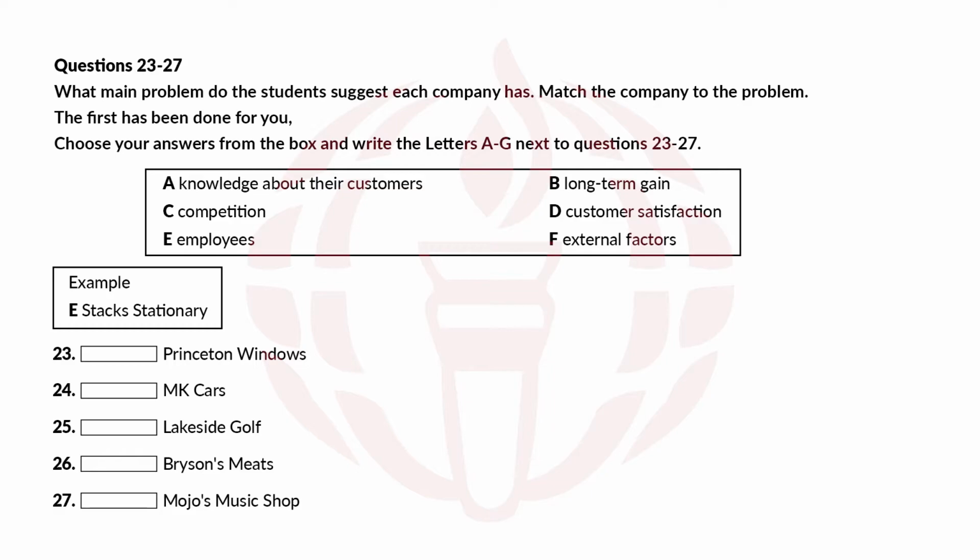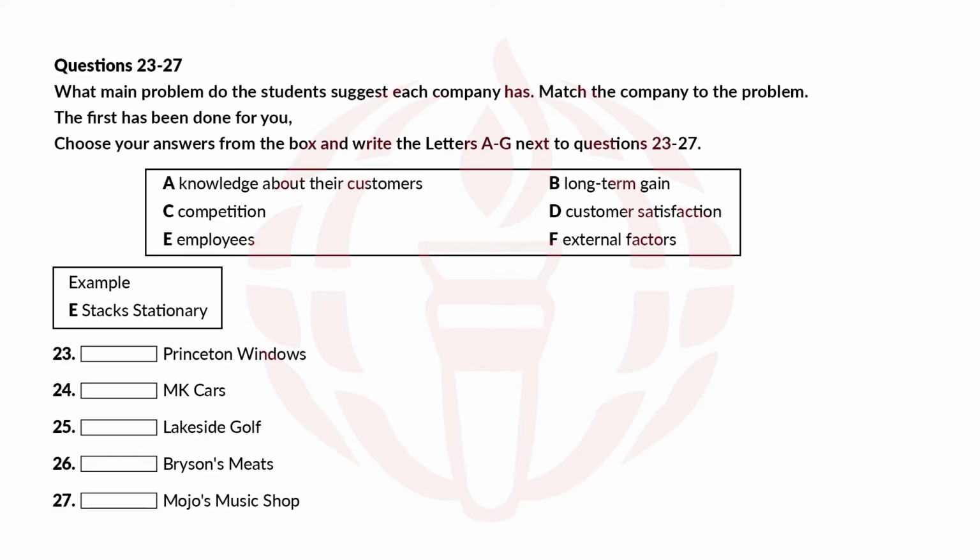Princeton Windows were quite successful initially, as their marketing led to an increase in sales of 50%. However, this decreased again after a few months, so it just led to profits for a short time. They need to think about how they can sustain any increase in profits for longer periods. MK Cars focused on the wrong thing, because they didn't really understand who their target market was. Most of their buyers of cars are young people, but they advertised in newspapers that older people usually read. It would have been better to go for magazines popular with the younger generation. You must learn everything you can about who you are selling to.